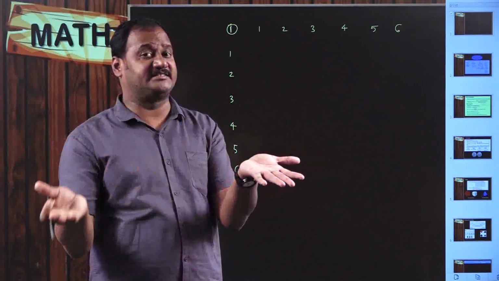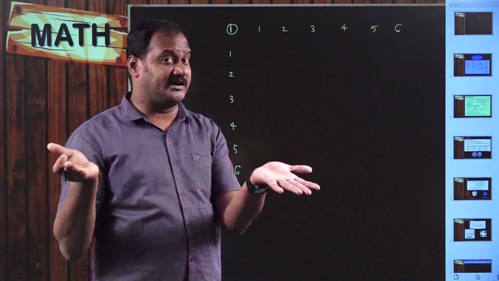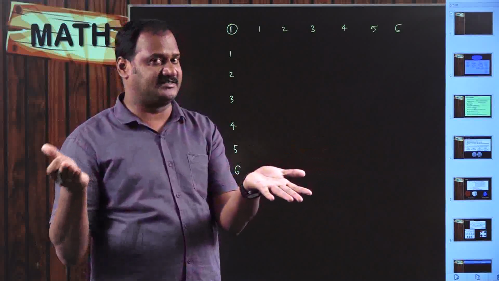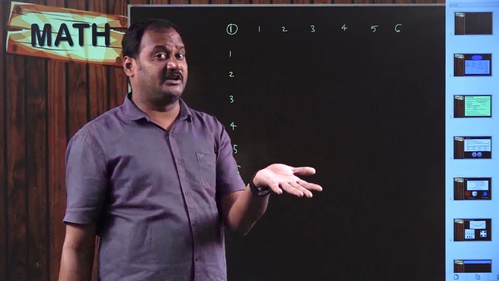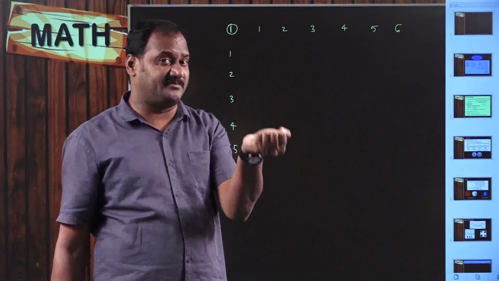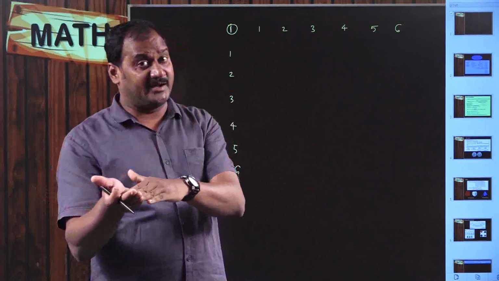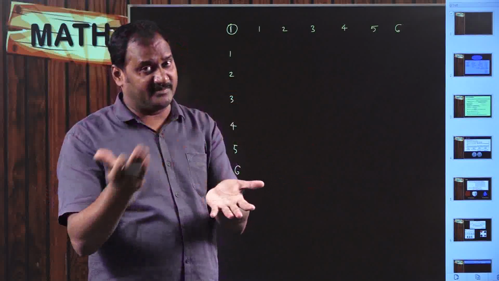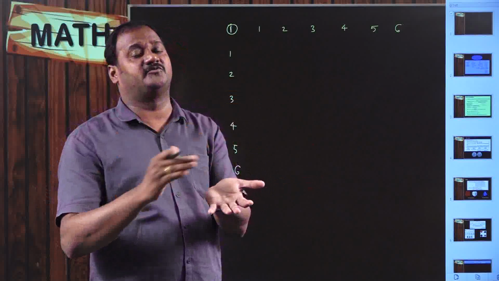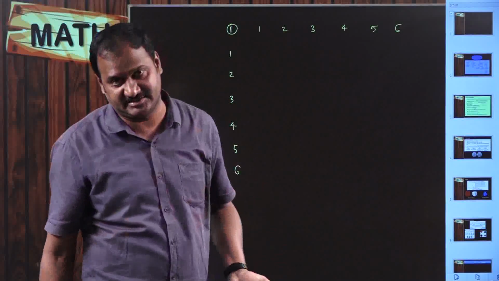But when I am rolling the second die, it might show 1 or 2 or 3 or 4 or 5 or 6. It means the total number of possibilities with this number 1 are 6. So 1, 1 may come when you are rolling both the dice, or 1 comma 2, or 1 comma 3, or 1 comma 4, or 1 comma 5, or 1 comma 6.